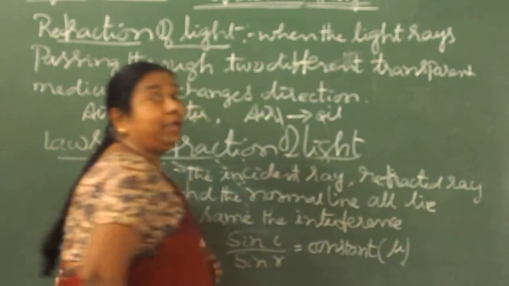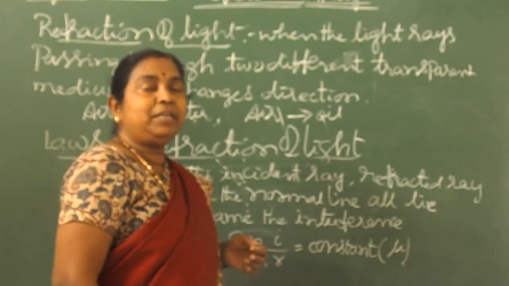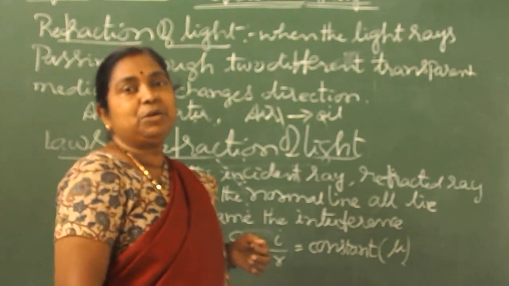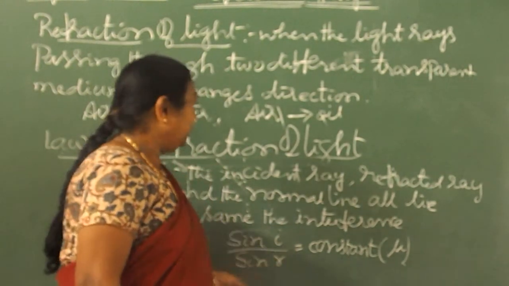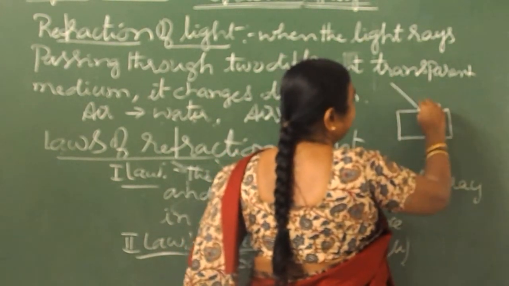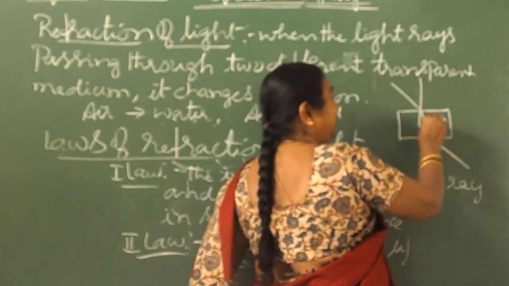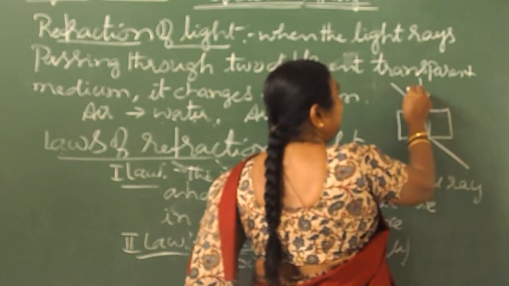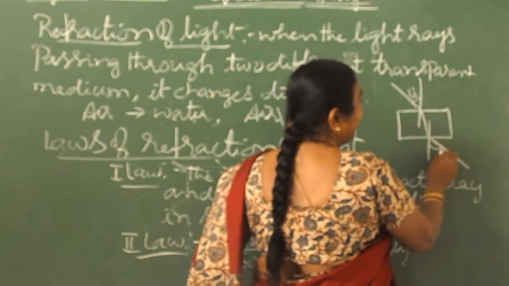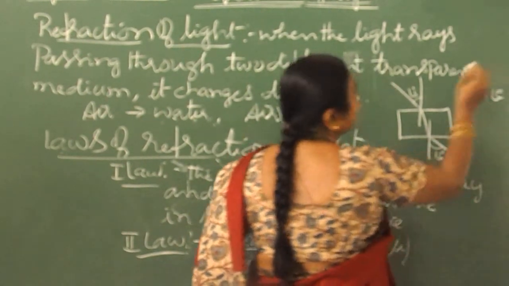It means the refractive index. As you learned in the reflection of light, the angle of incidence is equal to the angle of reflection. But here, when you observe the incident ray, refracted ray and the emergent ray, you can see that the angle of incidence and angle of emergence are always equal.